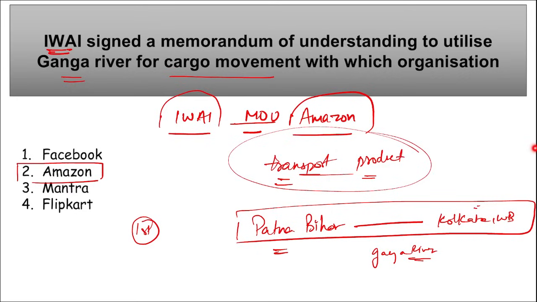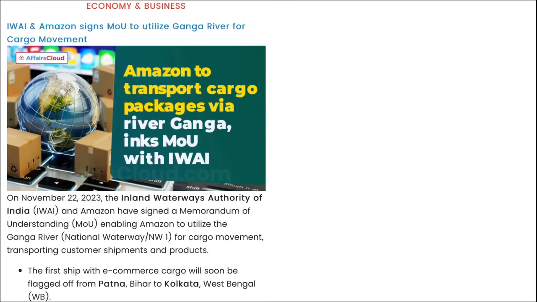Next, if we talk about IWAI, where is the headquarter? It is in Noida, UP. Correct? And Sanjay Banopadhyay is the chairperson of IWAI. Correct? Then one more thing, remember, we are talking about